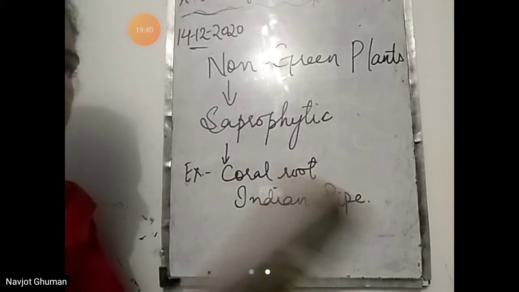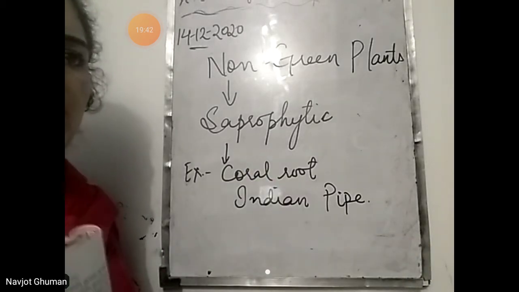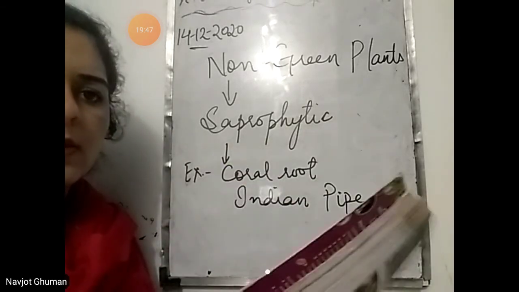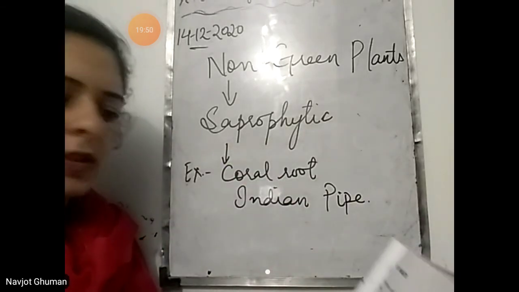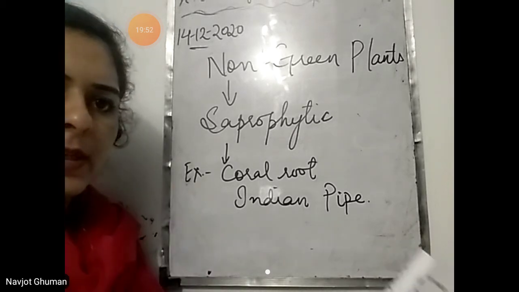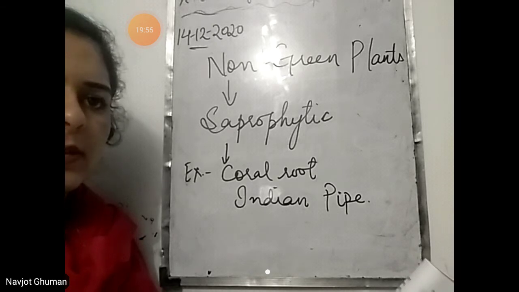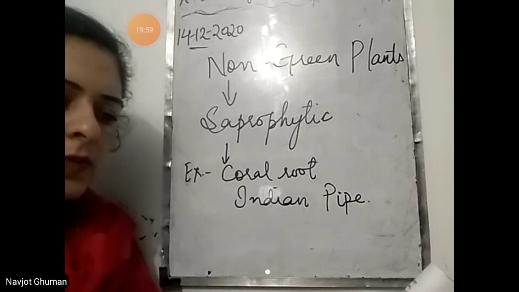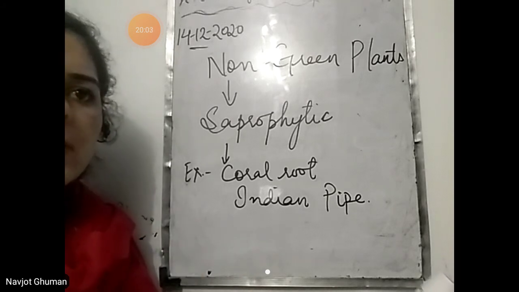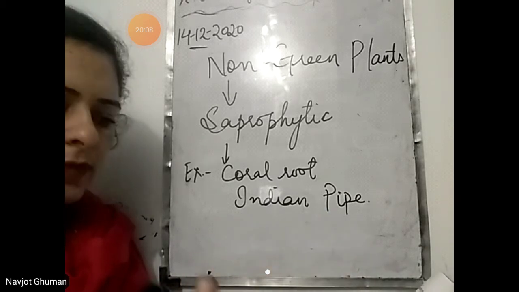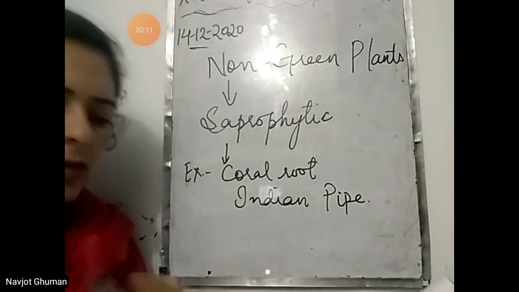So the last topic of this chapter is uses of plants. We know there are many uses of plants. Plants give us wood that is used to make furniture. Plants give useful medicines. Some plants like tulsi and the cinchona tree give useful medicines. Plants give us fruits, vegetables, oil, sugar, cereals, pulses, all. Soaps, detergents and shampoos have special types of oils that are obtained from plants. Paints also contain substances obtained from plants.